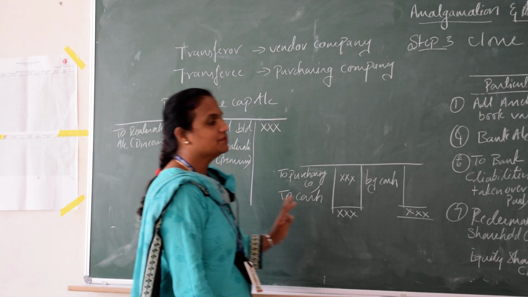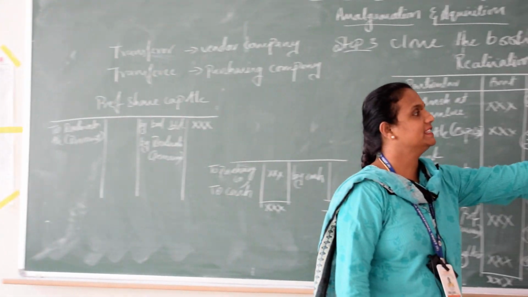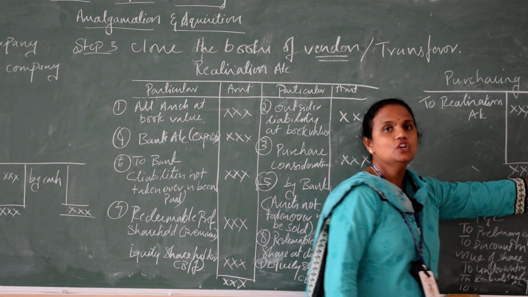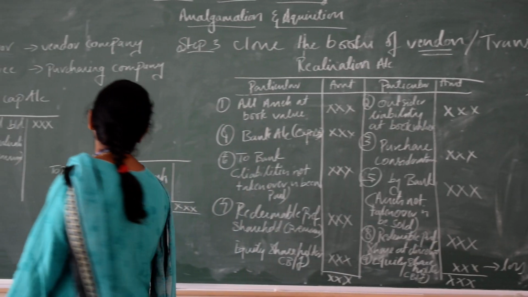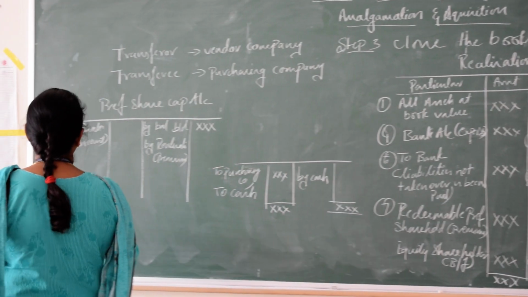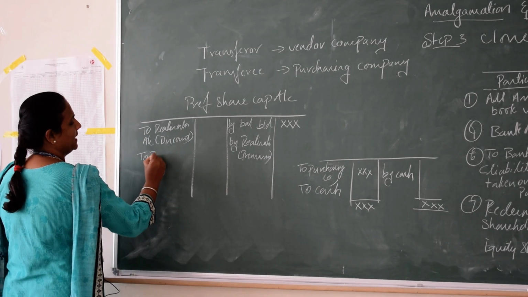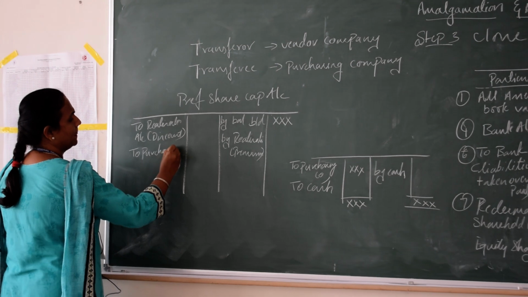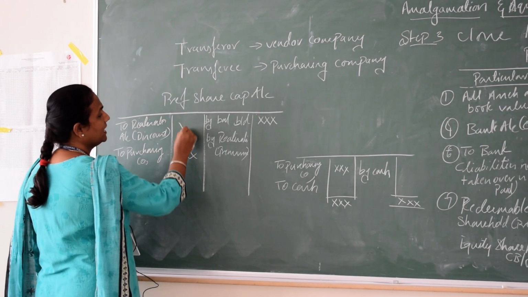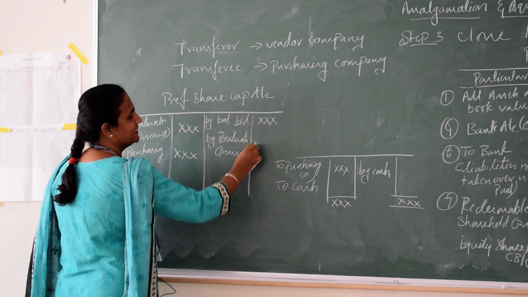Then which account did you prepare after this? Purchasing company. There you have preference shares, so that also will come here. That is on the credit side there, and here it will come on the debit side: to purchasing company. Then again check which side is more and which side is less.